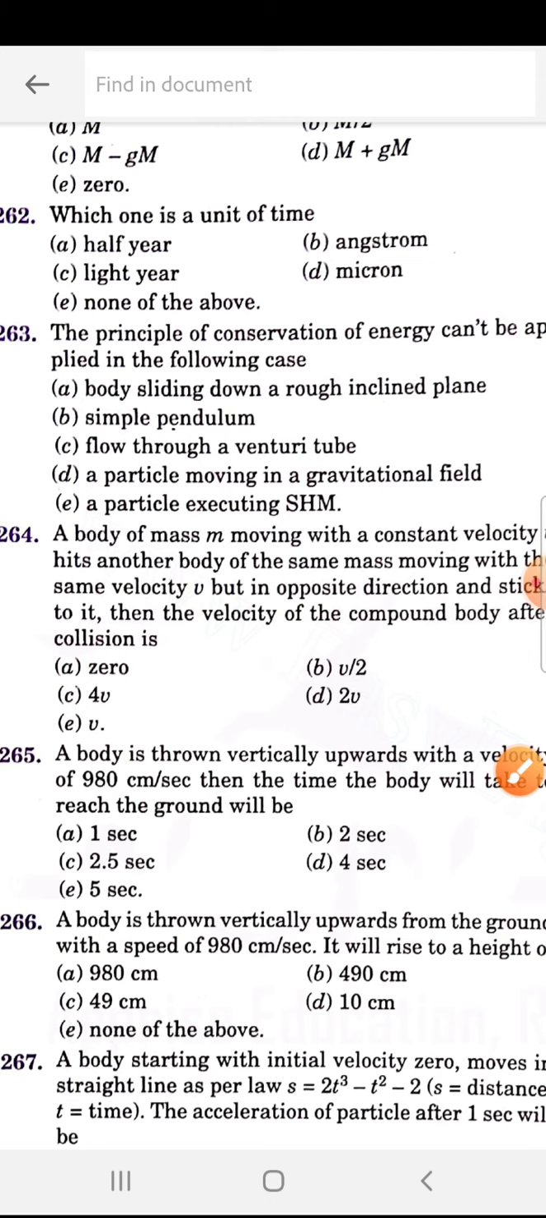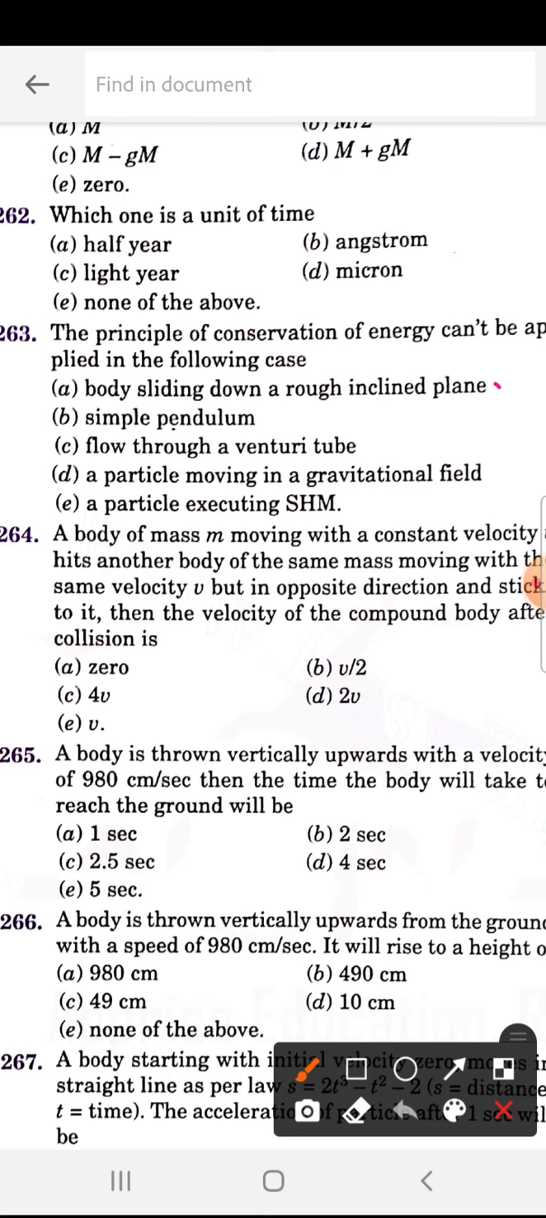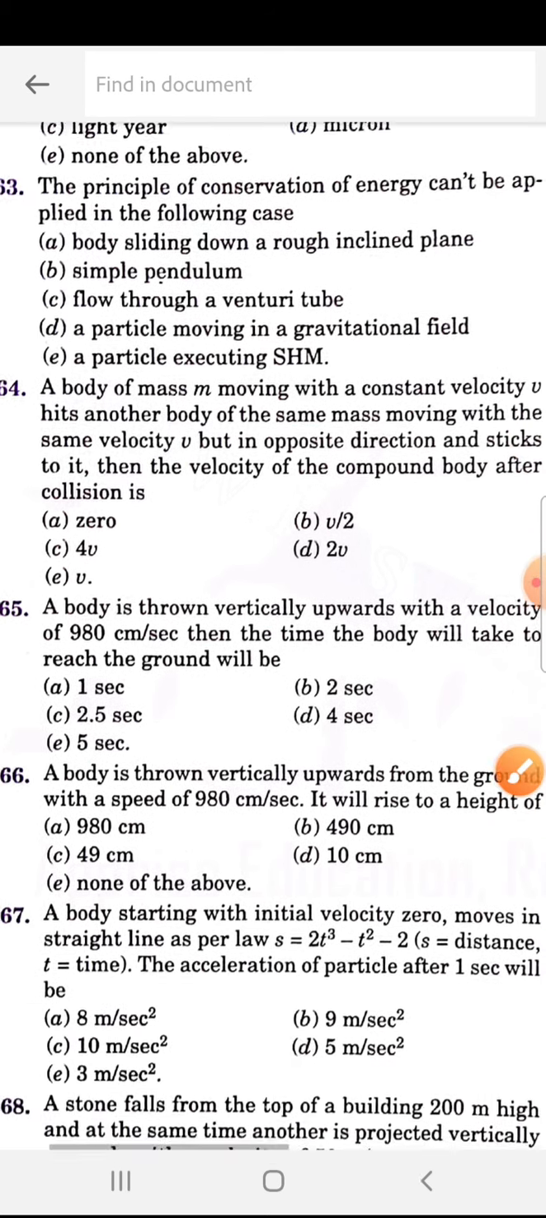The principle of conservation of energy cannot be applied in the following case. So 263 is A, a body sliding down a rough inclined plane. In this case, the principle of conservation of energy cannot be applied.